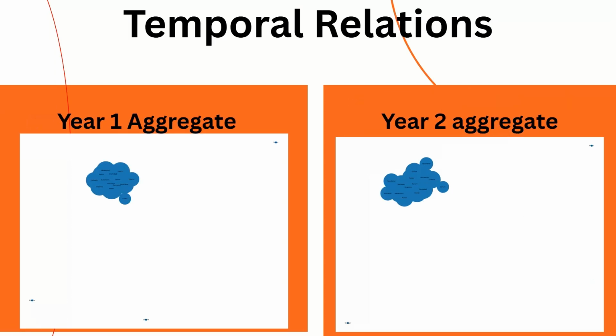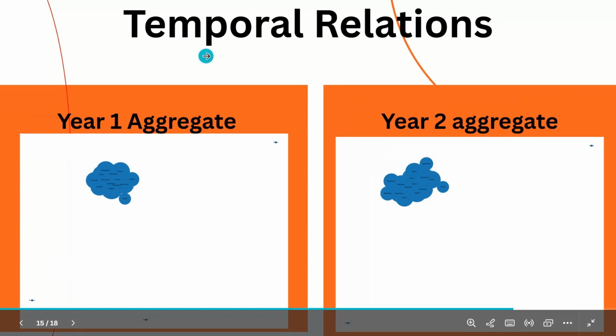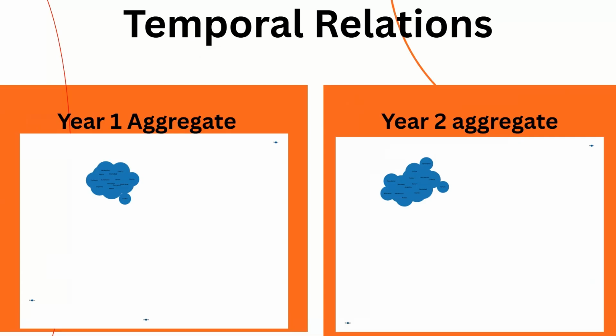Now, I'd like to explain the temporal relations. On the left, you have the aggregate prices of year one, and on the right, you have the aggregate price changes in year two. You can see a dense cluster in both of them, and tiny dots as well that are separate from the cluster. In year one, there are three dots, while in year two, there are two dots that are separate. These dots represent cities that are completely independent from the general price changes that happen and follow their own trends. On the left, those cities are Khuzdar, Larkana, and Banu, while on the right, they are Khuzdar and Banu. This indicates that Larkana has been integrated into the general price change ecosystem in the country.